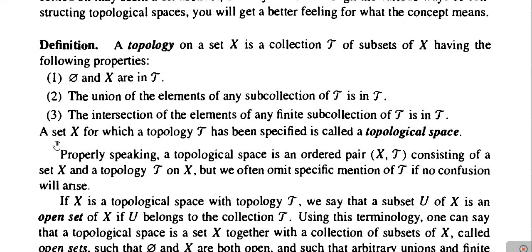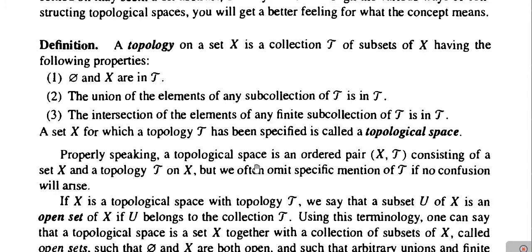Next, if we have a set X for which a topology tau has been specified, then that set X is called a topological space. This is the definition of a topological space. If X is a set on which a topology tau has been defined, then X is called a topological space.